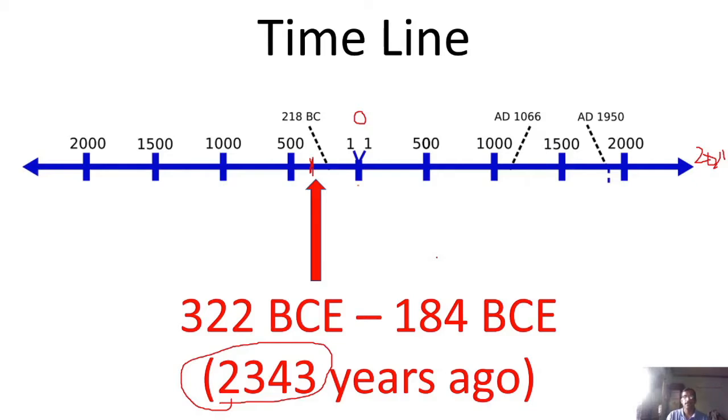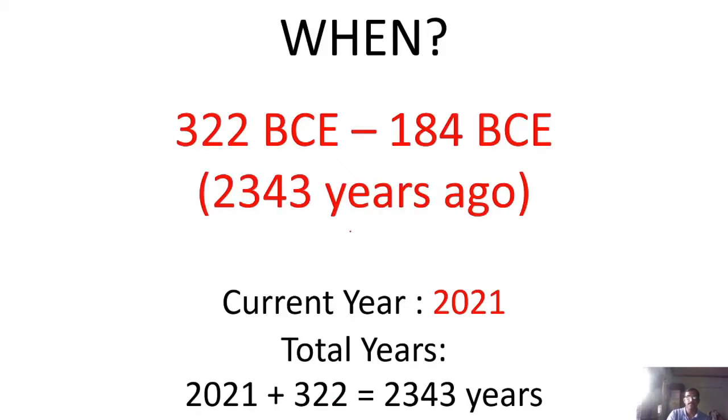Pretty simple. What you need to do is see what the current year is, and you just add the number of years before Christ, so we add 2021 to 322 years, that is 2343 years ago. That's a pretty large time.